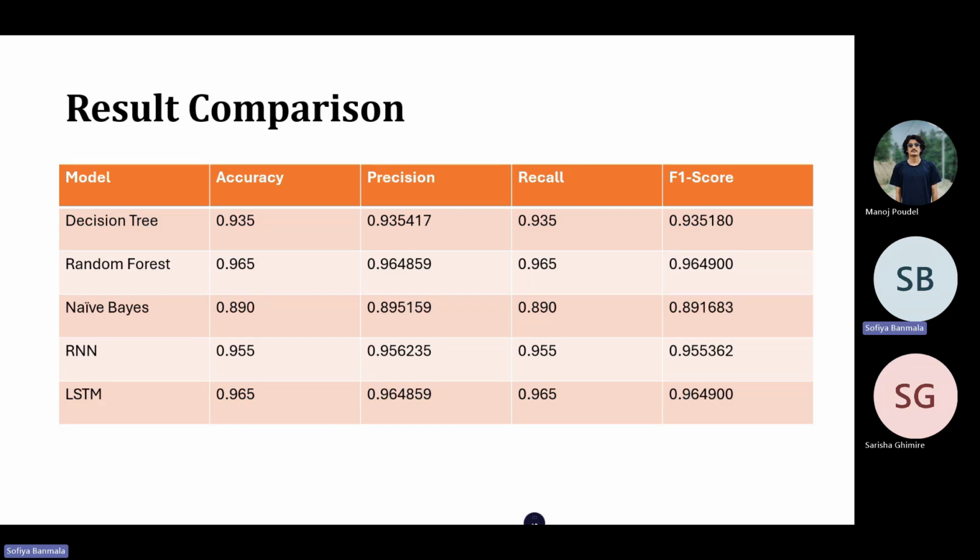In conclusion, while all models performed reasonably well, the random forest and LSTM models stood out as the best performers, with the highest accuracy and F1 scores. The decision tree and RNN models also performed well but didn't quite match the robustness of the ensemble or deep learning models. Naive Bayes, though computationally efficient, didn't perform as well due to its strong assumption about feature independence.